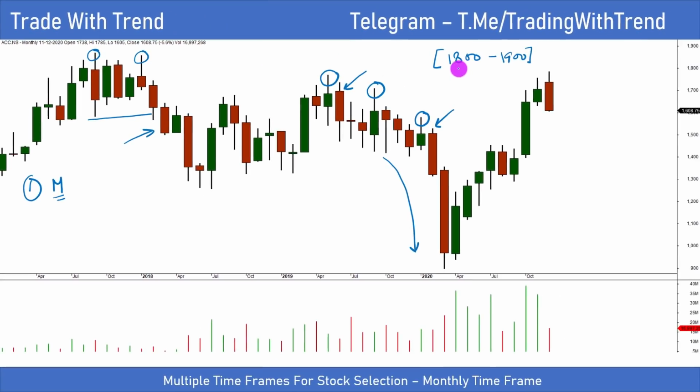Now why is this level of 1800 and 1900 important in today's context? Because I'm selecting this stock from a next 1 to 3 weeks trading point of view. Why this level is important, I'll tell you towards the end of the video, where I'll show you how monthly levels can be used in order to exit positions.